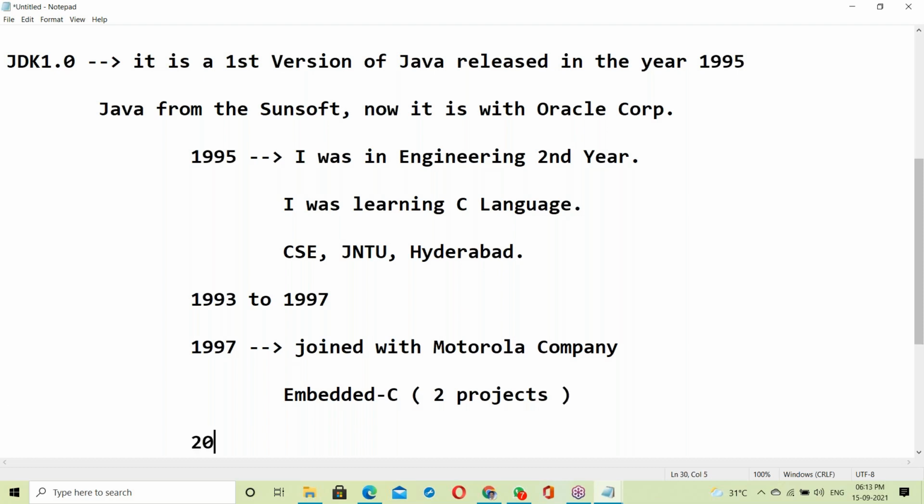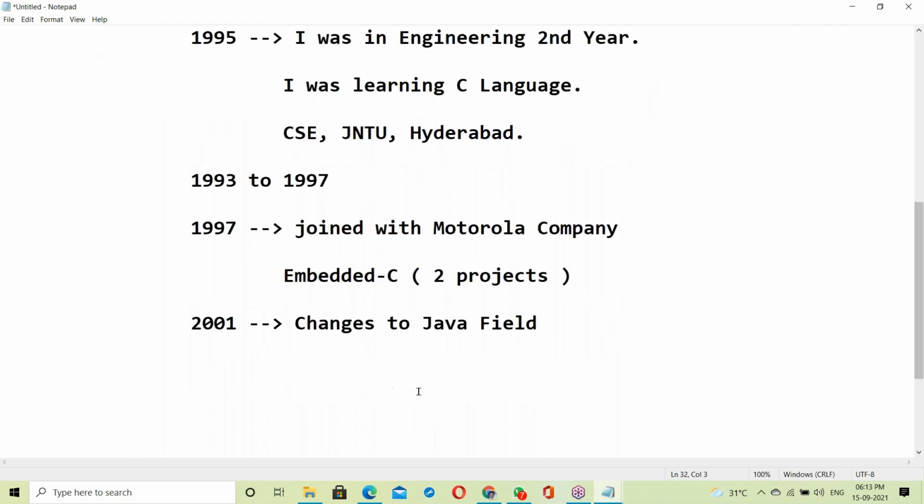Later, around 2000 to 2001, I changed to the Java field, and I have been in the Java field from 2001 till date.